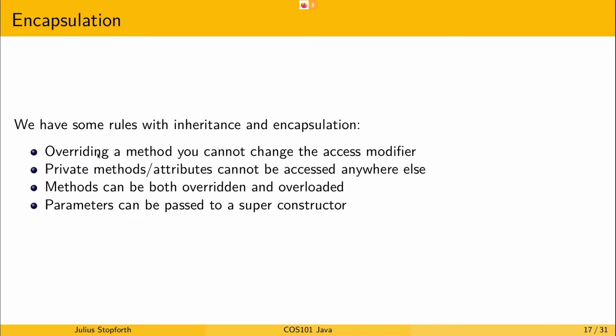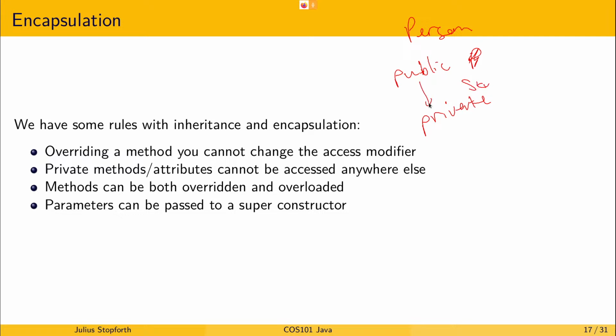When you are overriding a method, you cannot change the access modifier. So if you have a public method in the parent, in the person, you cannot change it to a private method in the student. Okay.